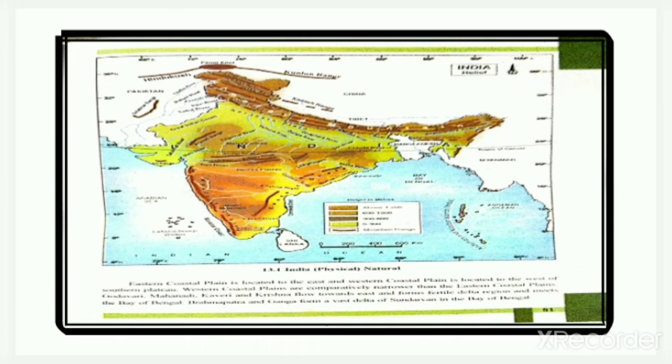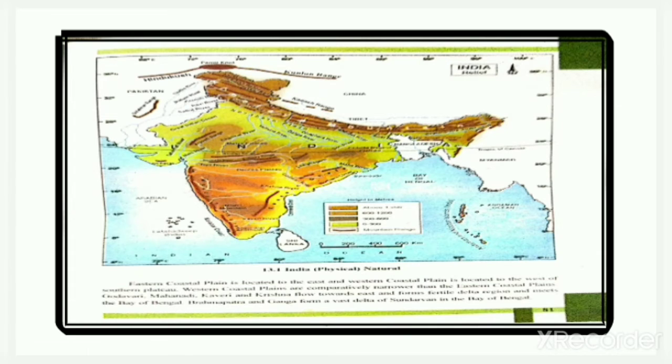As you can see in the map, the different heights in meters are given in the box. These are the keys to read the map.